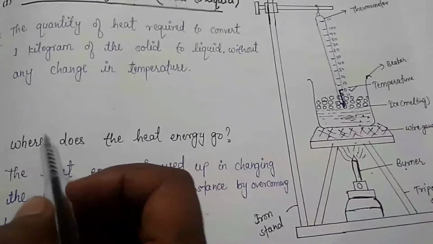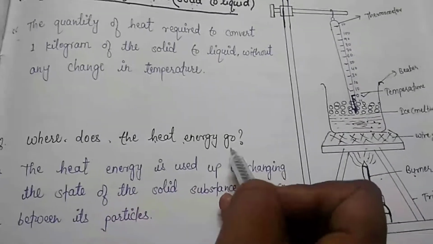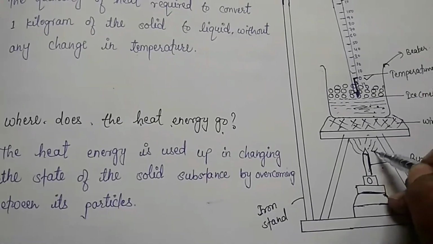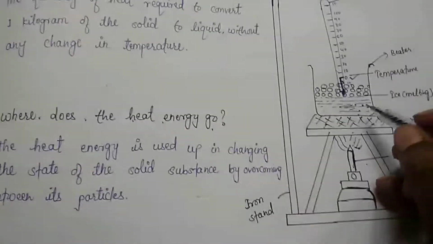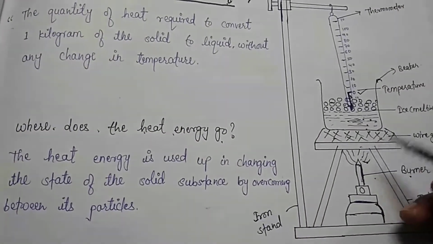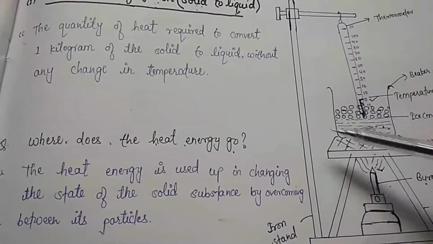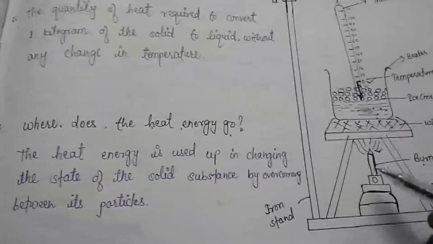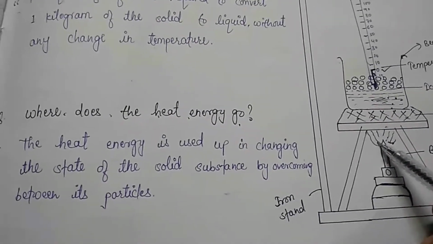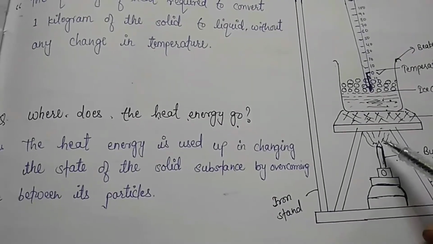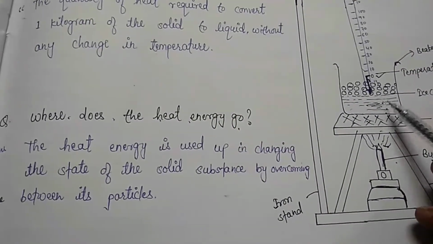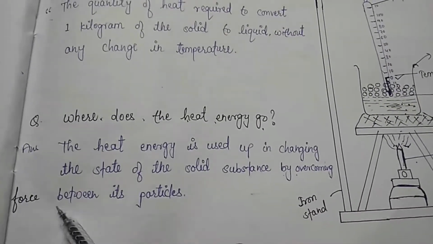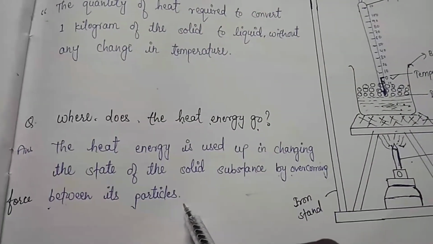So the question is, where does the heat energy go? This heat energy which is supplied to change the state of matter from solid to liquid is known as latent heat of fusion. Now the question is, where does the heat energy go? See, all the heat energy is used up in changing the state from solid to liquid, by overcoming the force of attraction between the particles.